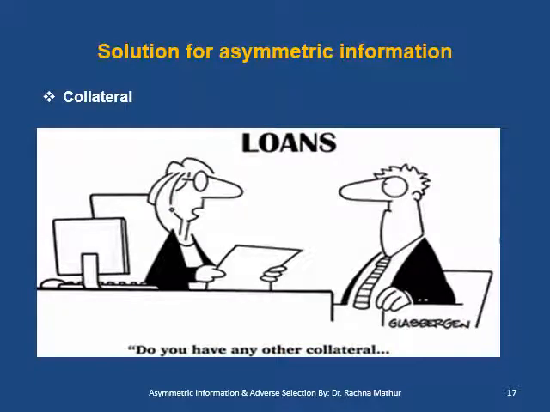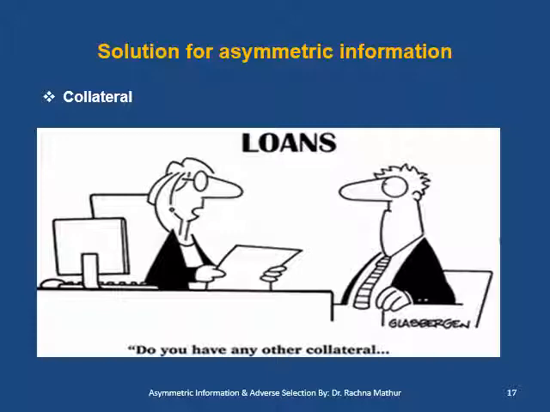It is the property or other asset pledged as security against default on a loan. If default occurs, the lender or the bank gets the collateral. Borrowers are required to put up collateral to obtain a loan from the bank. Collateral is a type of hostage the bank uses to induce the borrower to repay the loan. But if the borrower does not repay the loan, the bank keeps the collateral. If the borrower does pay the loan, the bank releases the collateral.